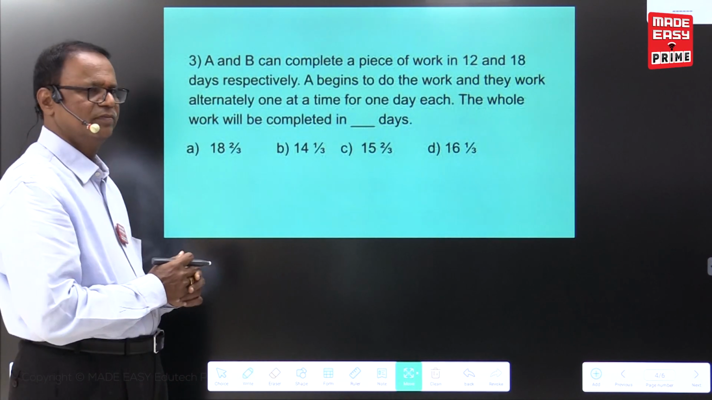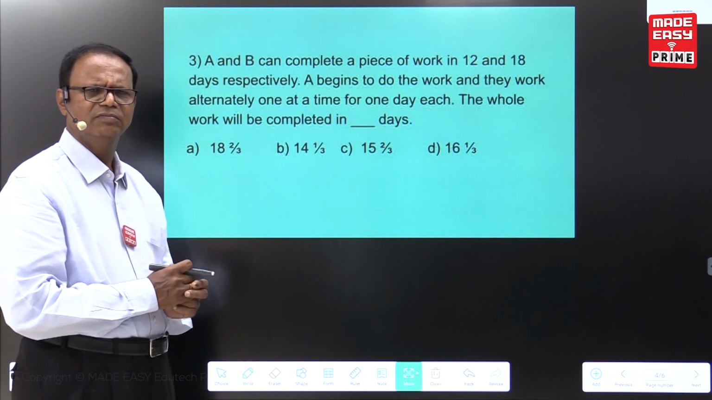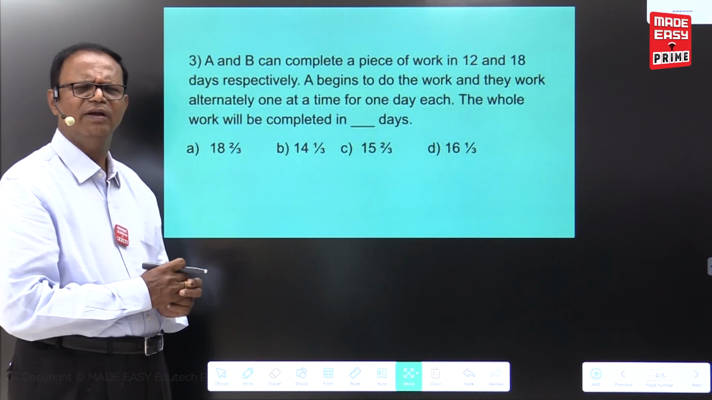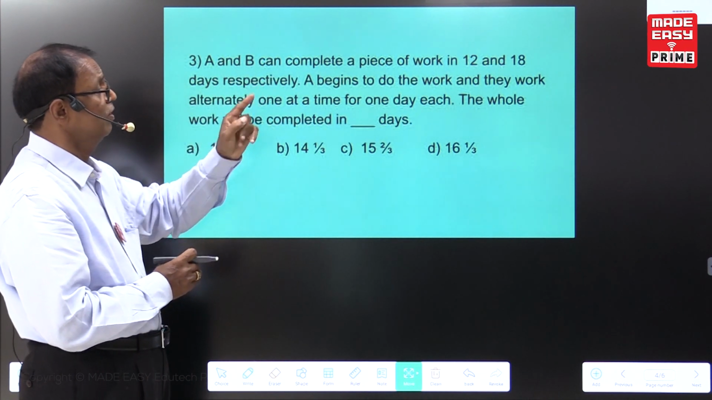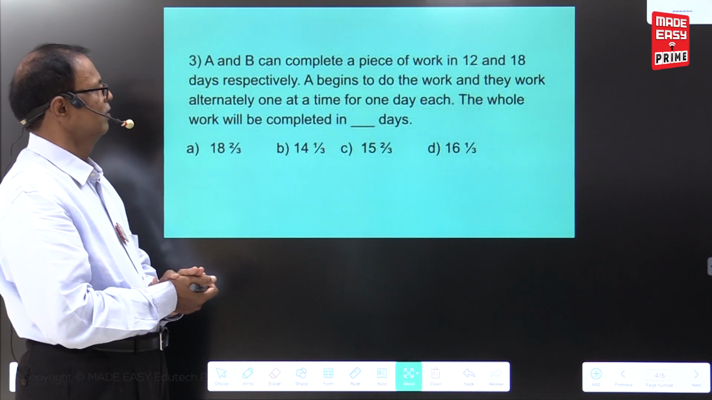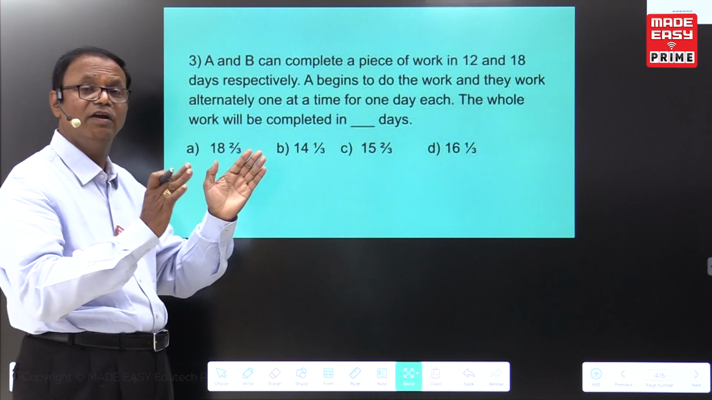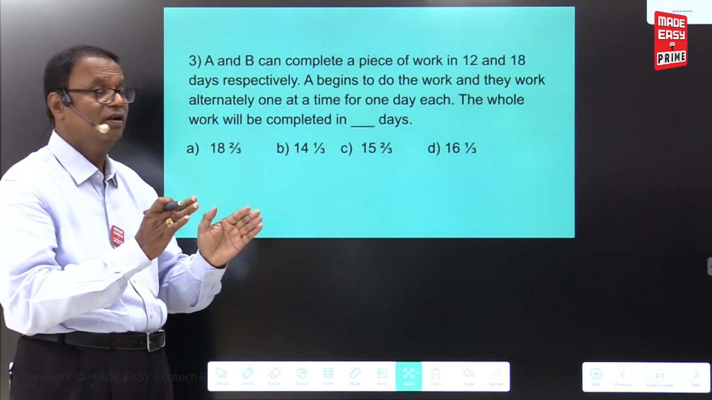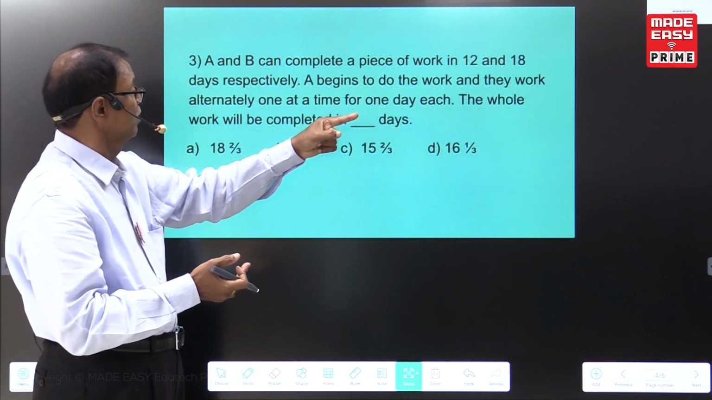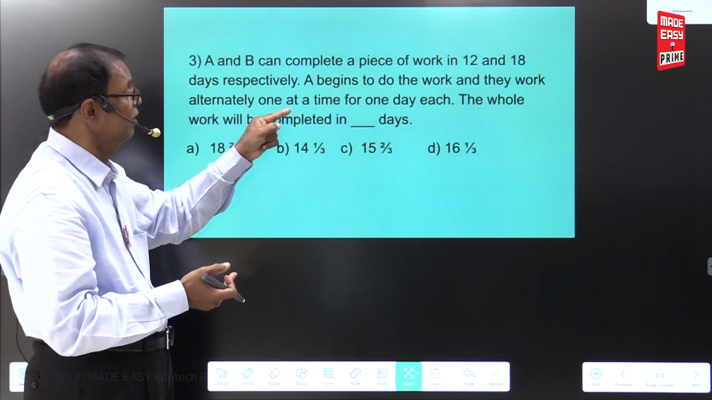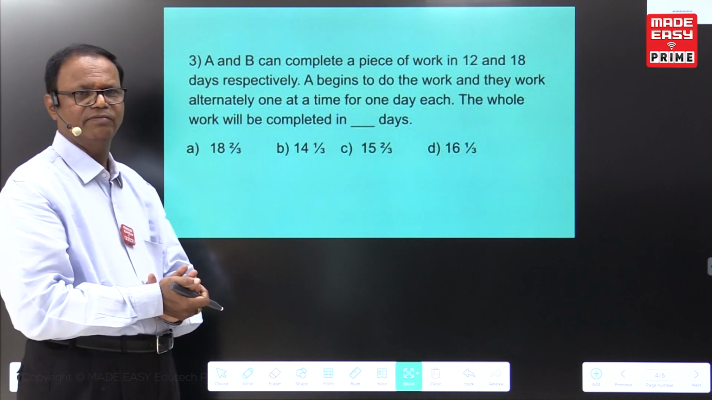So third problem. Here every problem is important. And especially time and work, time and distance. They are given so many times in different competitive examinations. See all of you, A and B can complete a work in 12 days and 18 days. A begins the work and they work alternately. Alternate is one of the most repeated problems. Who is beginning? A begins to do the work. They work alternately, one at a time for 1 day each. The whole work will be completed in dash days.